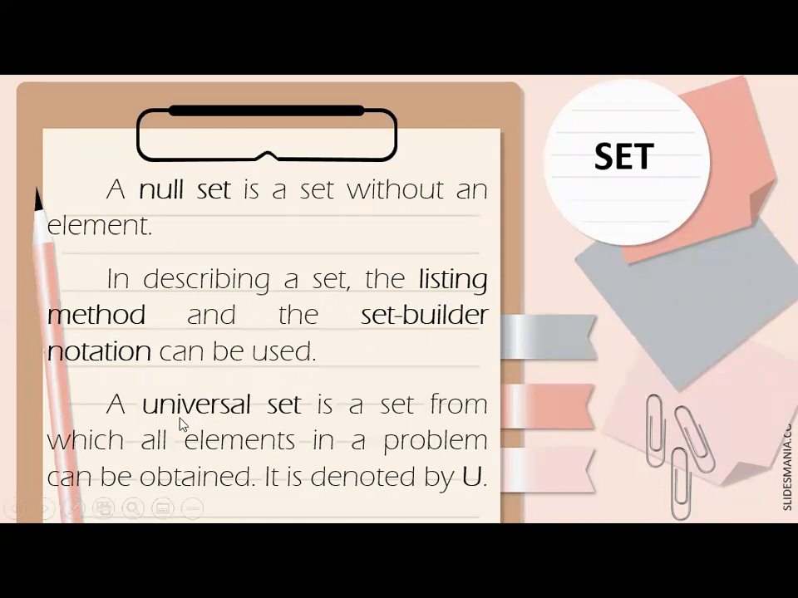So next is a universal set. It is a set from which all elements in a problem can be obtained. And it is denoted by U, yung capital letter U. Okay? Yan yung symbol for universal set. Again, all elements, okay, in a problem can be obtained. Kung dun sa null set without element, dito naman all elements. Okay, that is the difference of null set and universal set.